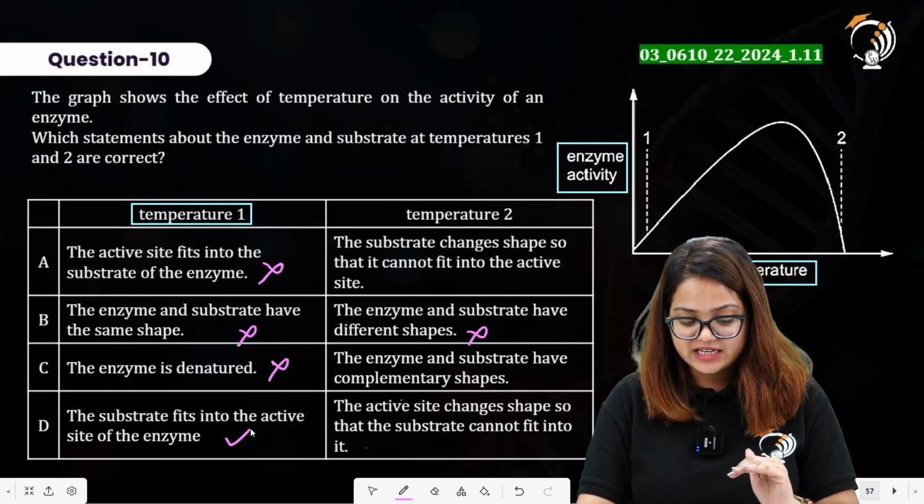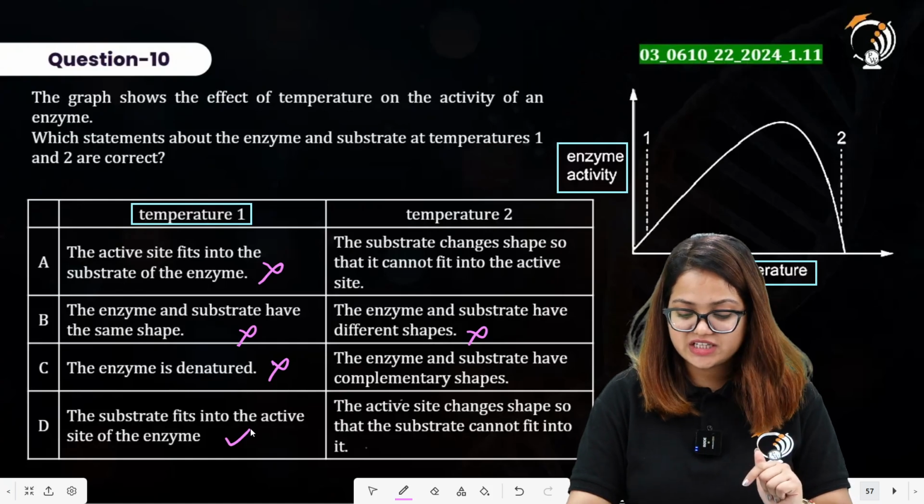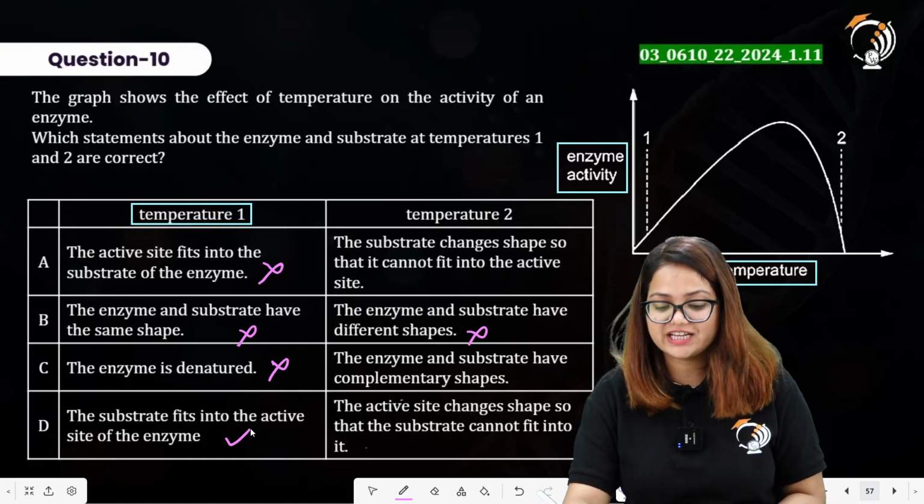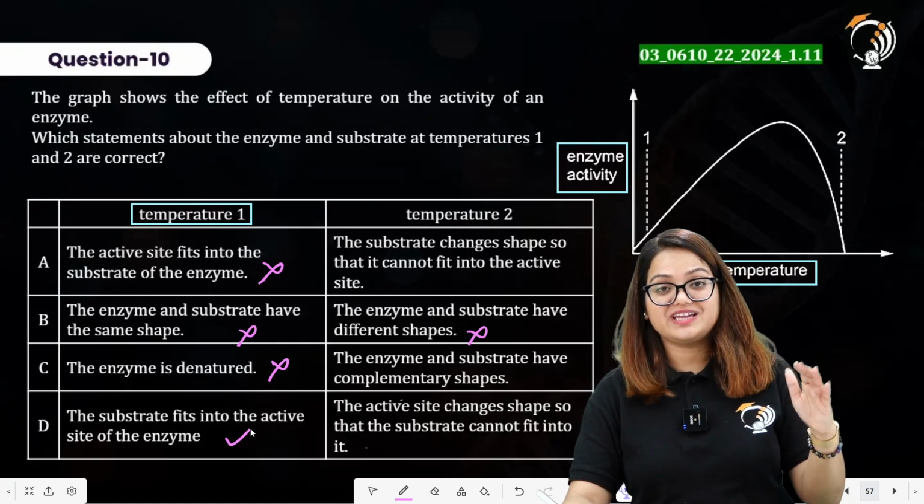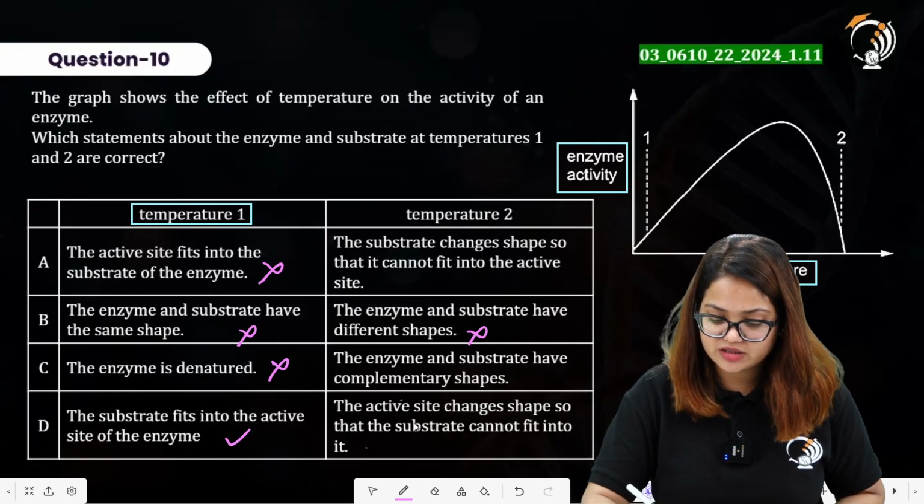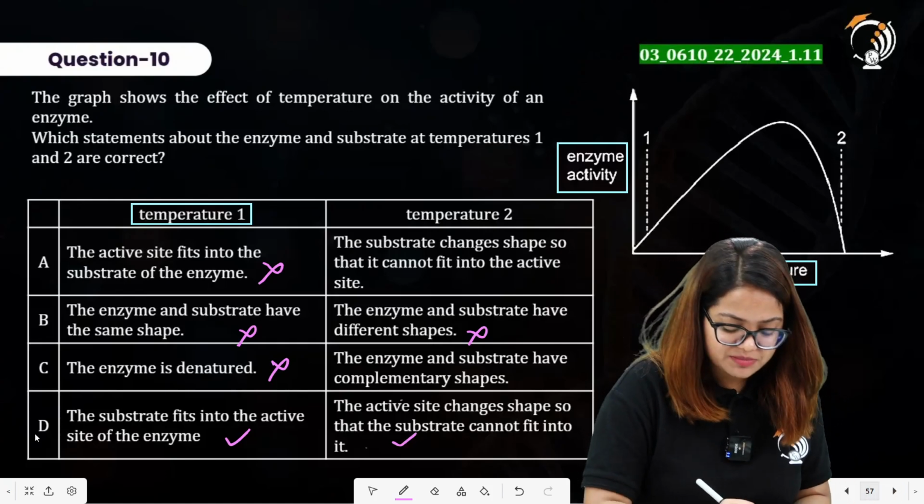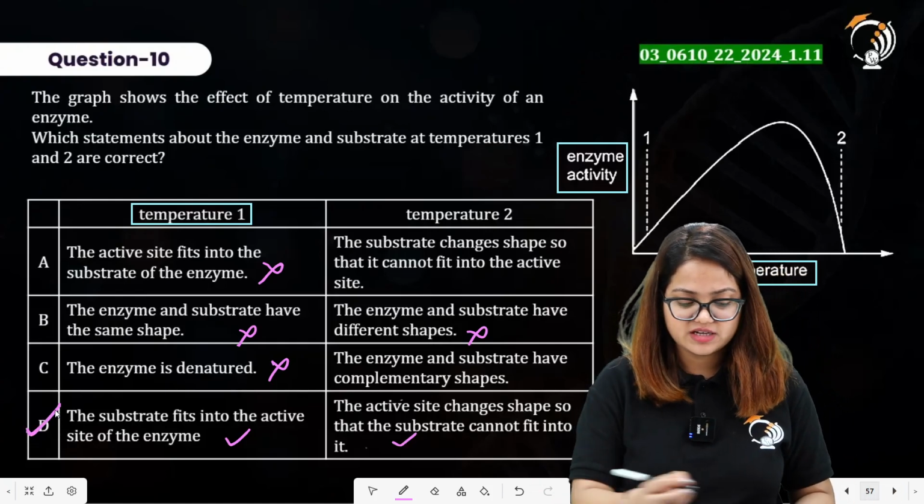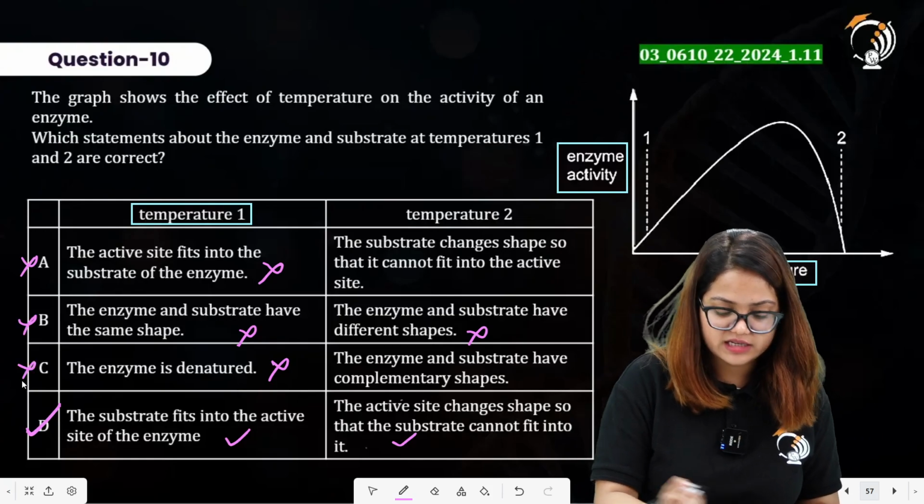On the other hand side, we have the active site changes shape so that the substrate cannot fit into it because of increased temperature levels. So here this statement is also correct. Statement D here is correct. Alright. And all of these are incorrect.